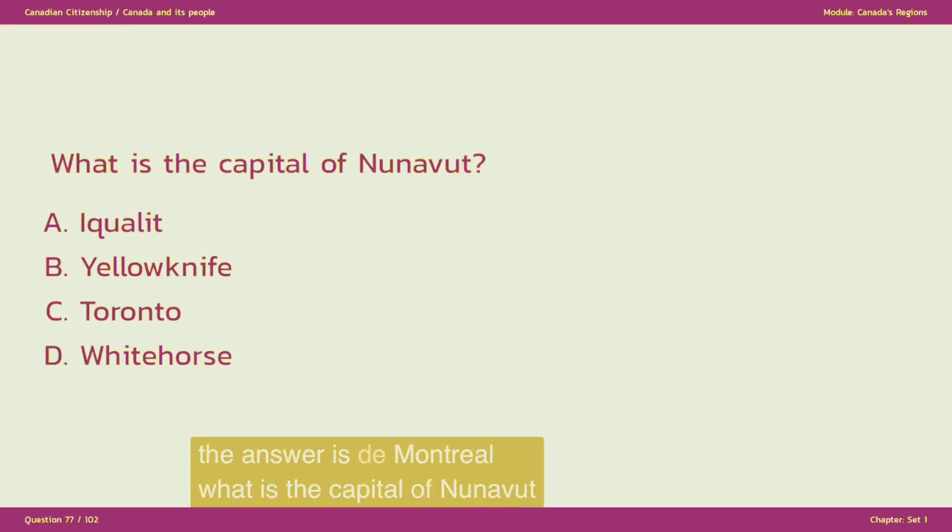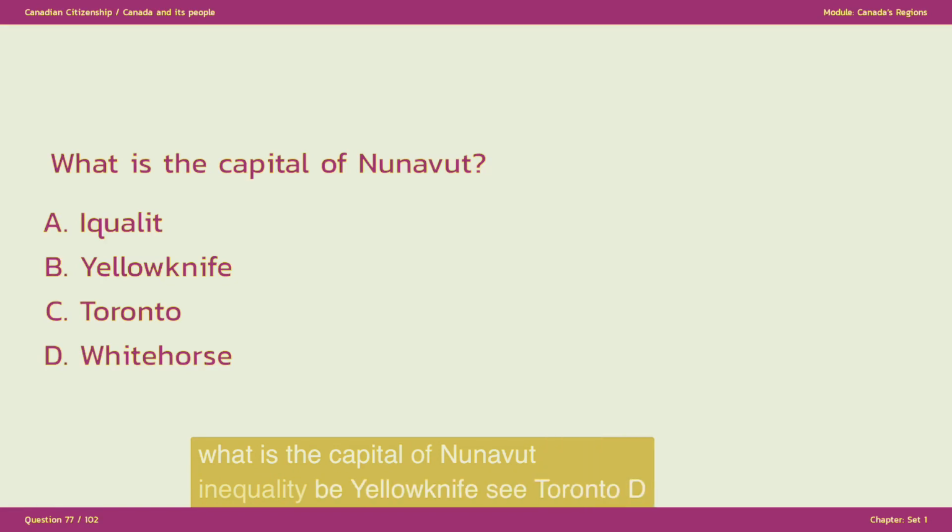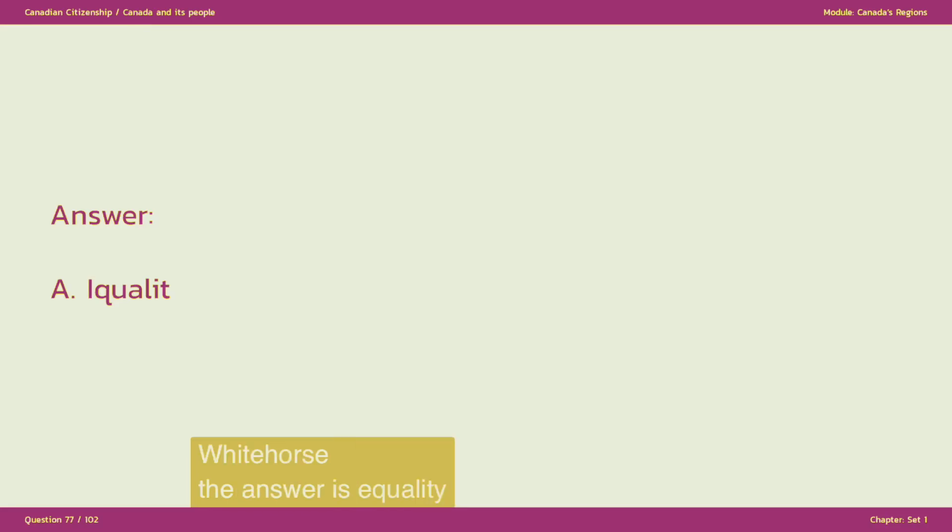What is the capital of Nunavut? A. Iqaluit, B. Yellowknife, C. Toronto, D. Whitehorse. The answer is A. Iqaluit.